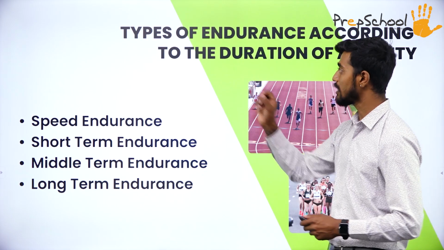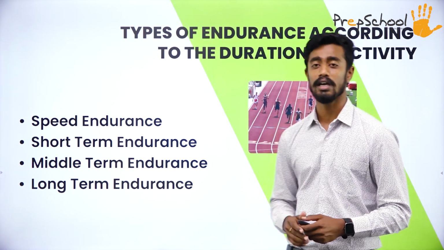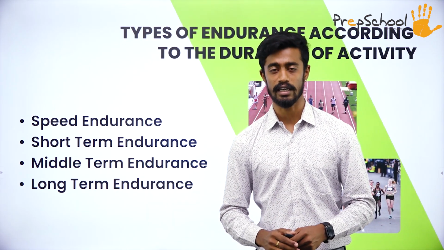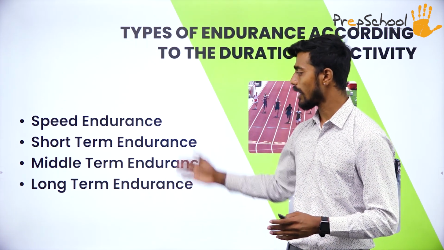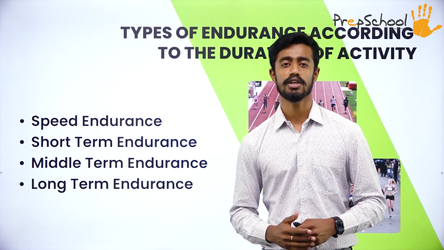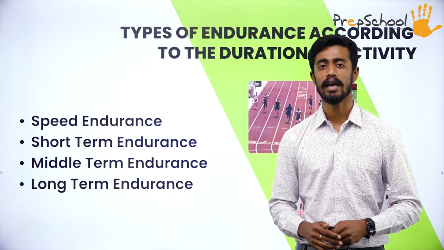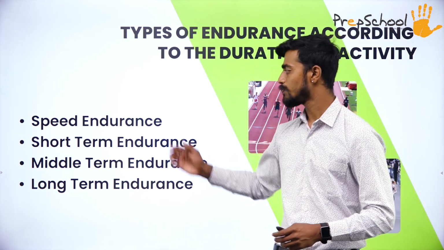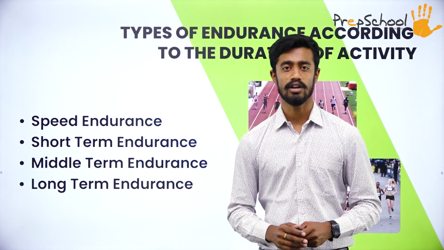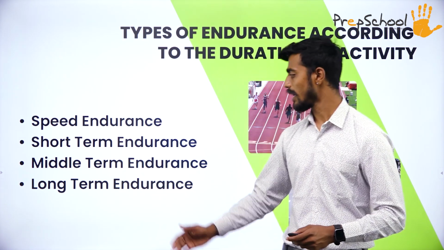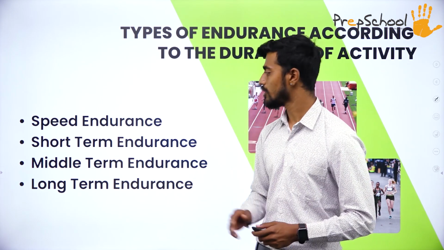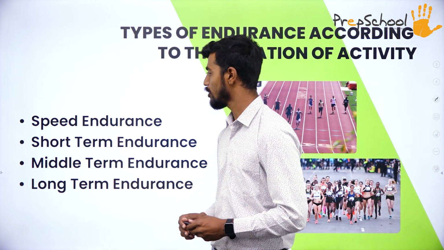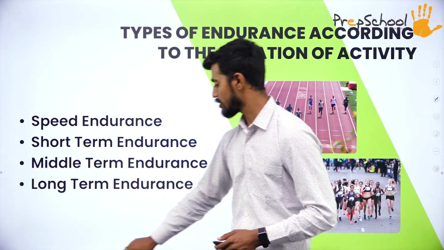Next, let's see the types of endurance according to the duration of activity. So, in this, we divide the types according to the duration of activity. In this, we have 4 types, that is speed endurance, short term endurance, middle term endurance, and long term endurance. Coming to the first type of endurance, that is speed endurance.